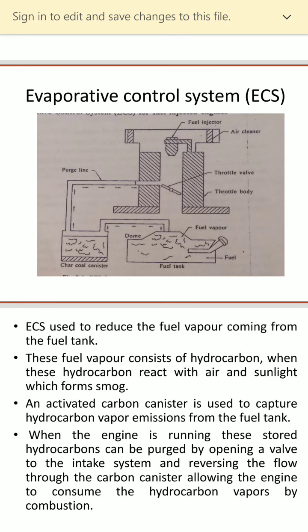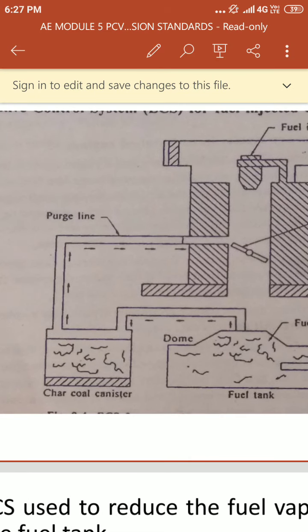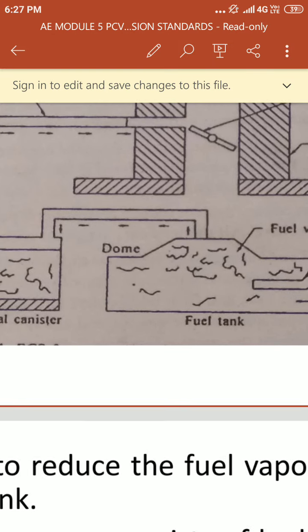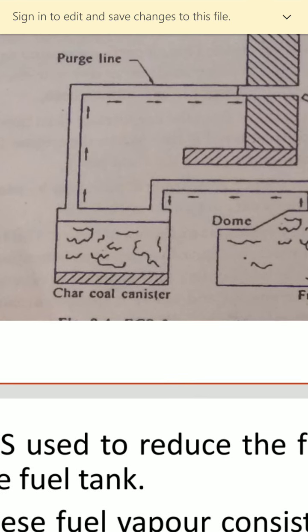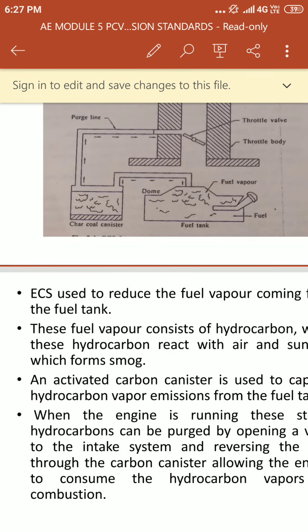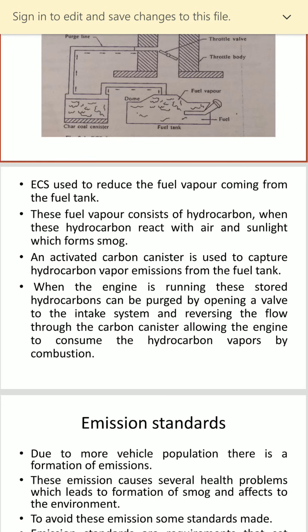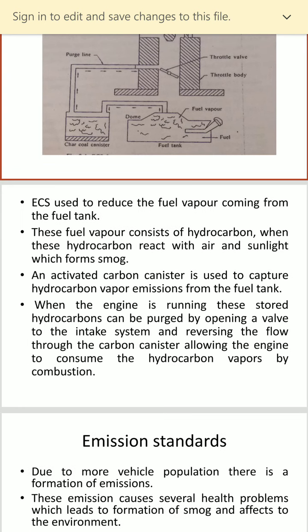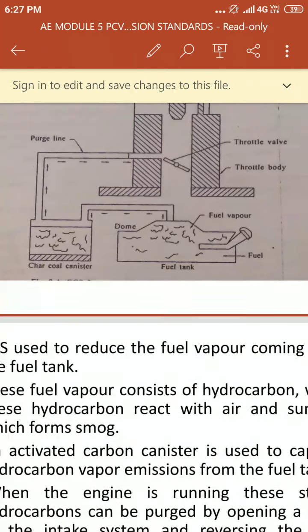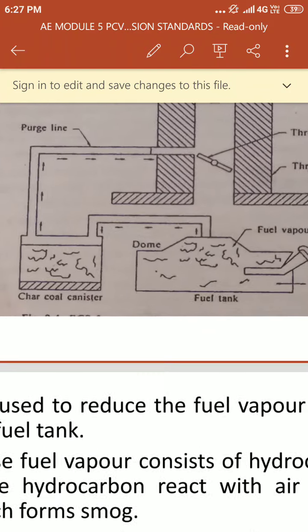Due to that, fuel vapor consisting of hydrocarbons is formed. These hydrocarbons can be captured by the charcoal canister. The charcoal canister picks up the hydrocarbons, and they enter the engine inlet through the purge line.